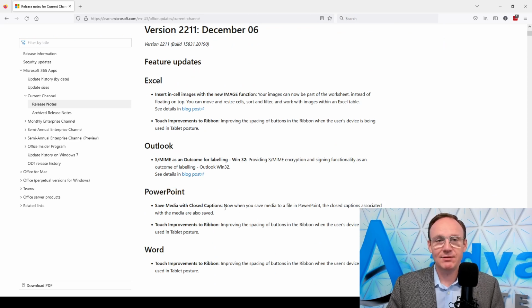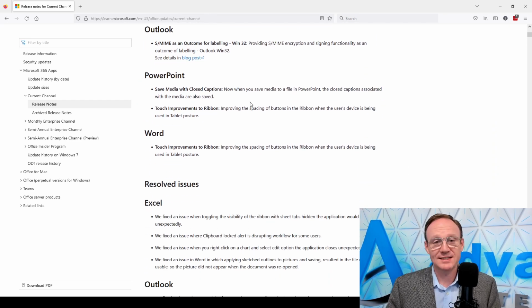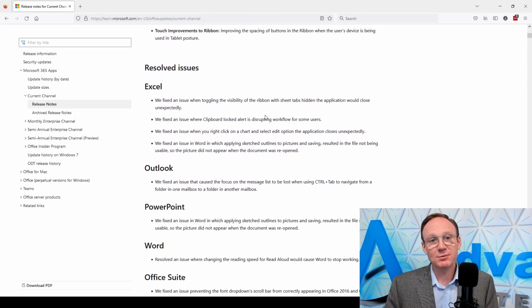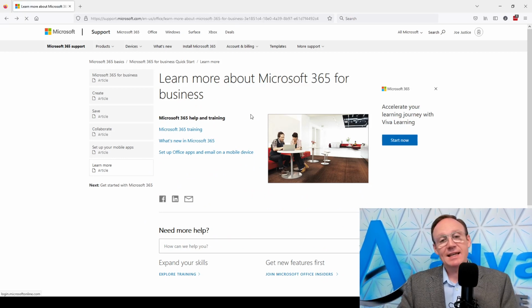So just to kind of give you an idea, feature updates. Excel has an in-cell image with the IMAGE function, so you can now add an image in cells. I know some of this stuff starts to get really nerdy. This is the kind of stuff that a lot of people don't typically need to focus too much of their attention on, but it's cool stuff that's available and you can access it all right here. Some other updates to Excel and Outlook and all this kind of stuff, bug fixes, things like that. So that kind of gives you an overview.